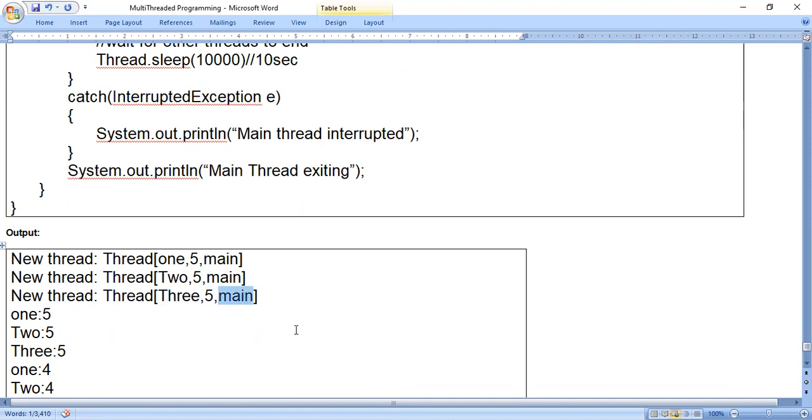That means immediately when a thread is created, it will display the information of the thread. Thread name 1, priority 5, main is the group name; thread name 2, priority 5, main is the group name; thread name 3, priority 5, main is the group name. Like that it will display the status of the threads. Okay. Next.